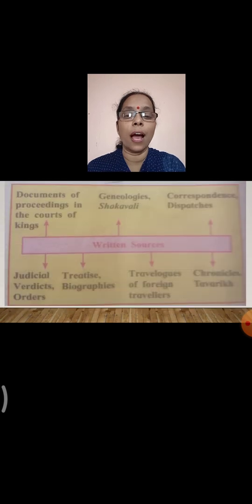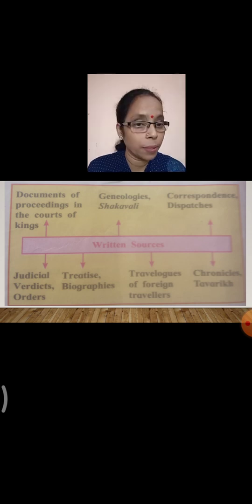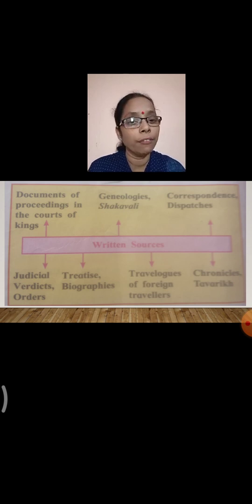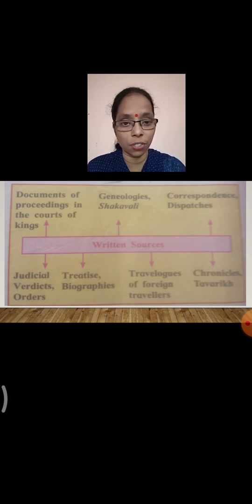Now what comes under written sources? It gives us a written account of those particular events or happenings. So in written sources you have the travelogues, then you have the document dispatches, also you have the treaties, biographies and many more. So these written sources give you information in a written format about various events, right?